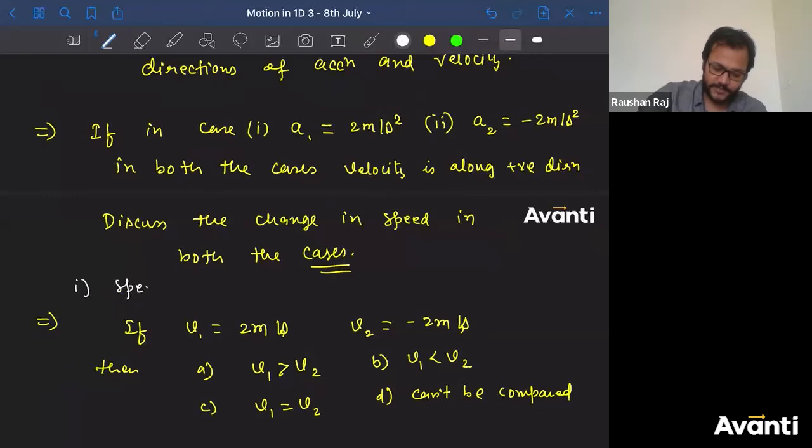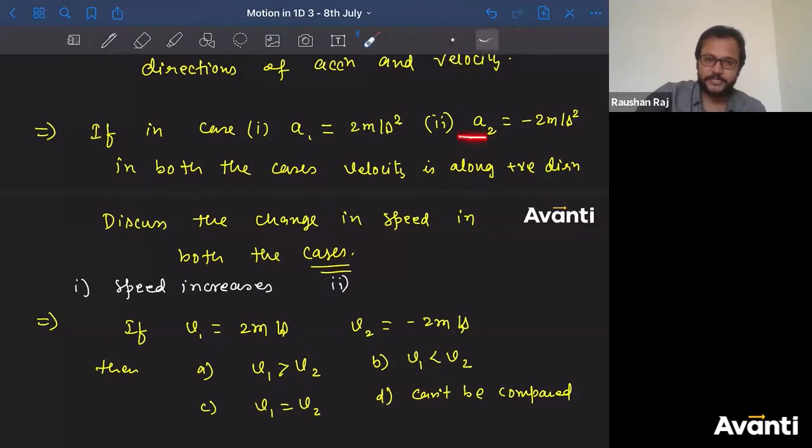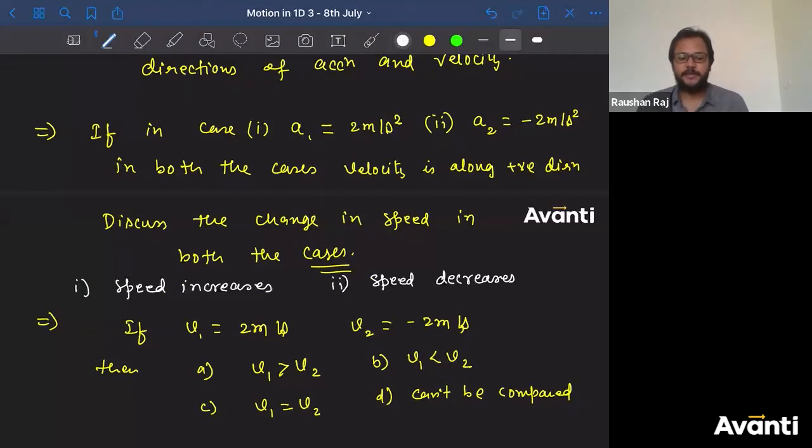First case, speed increases. Second case, acceleration negative, velocity still positive. Speed decreases. Okay? Opposite signs, right? Negative positive, positive positive.